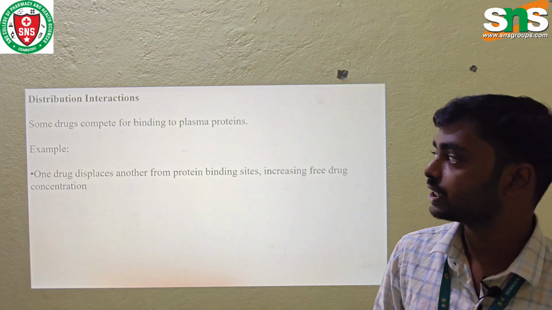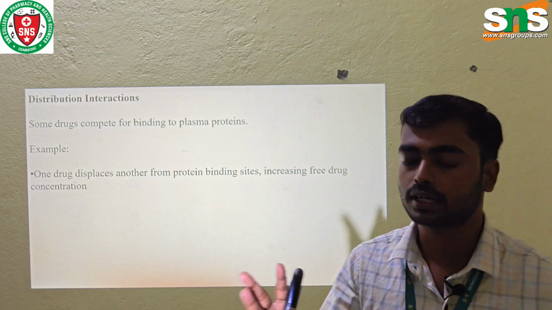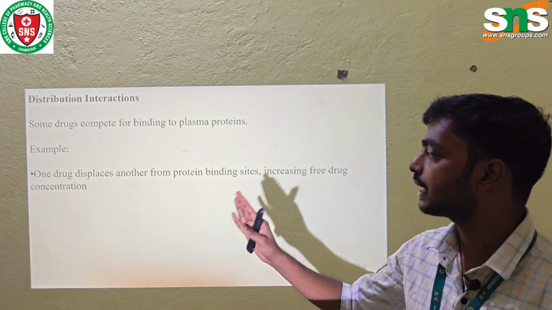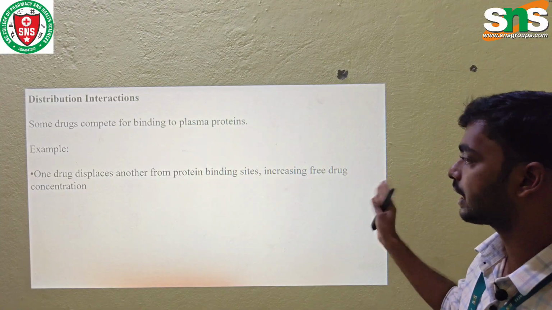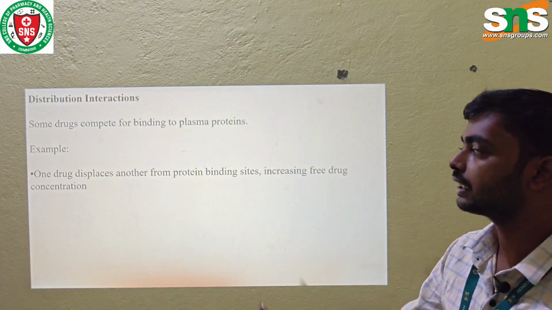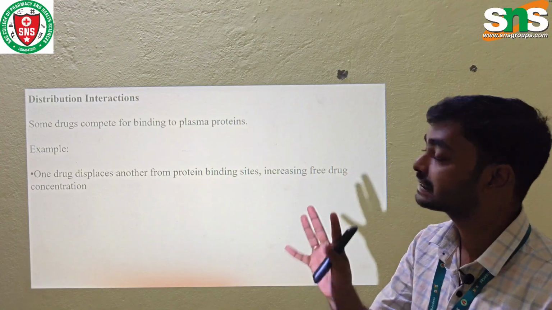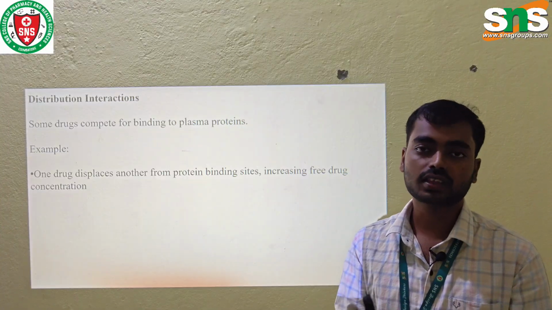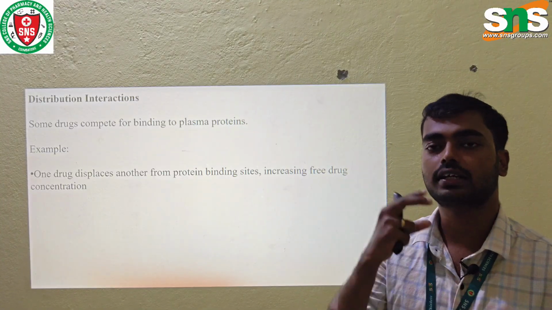Next one, the distribution interaction. Some drugs compete in binding to the plasma protein. For example, one drug displaced from the protein binding site by another increases the free drug concentration. Each cell contains different types of protein binding sites, so when two drugs are taken at the same time,